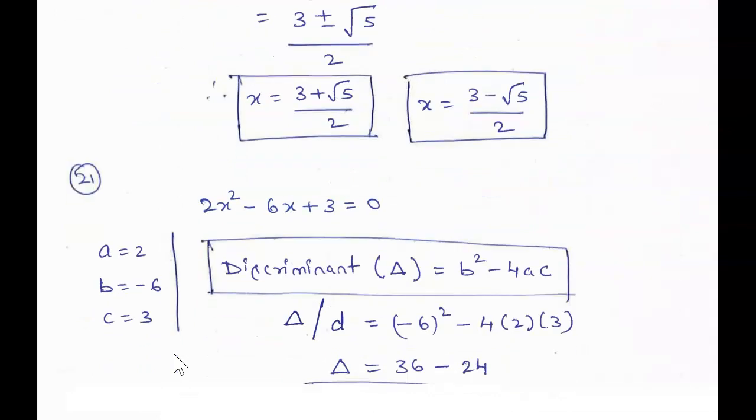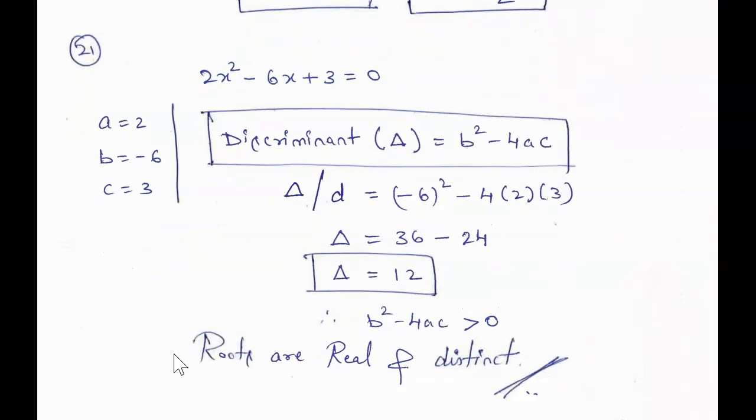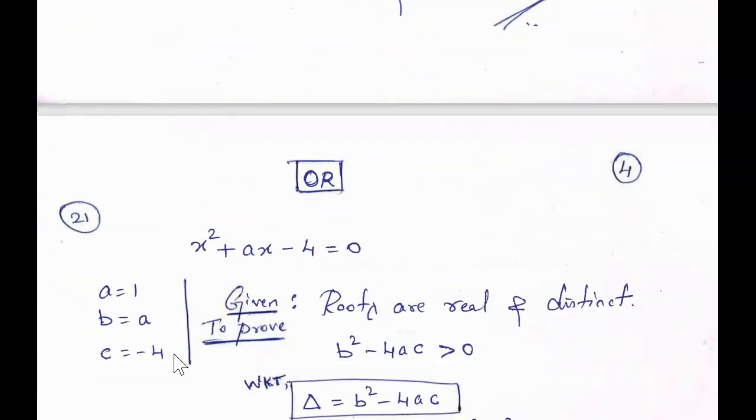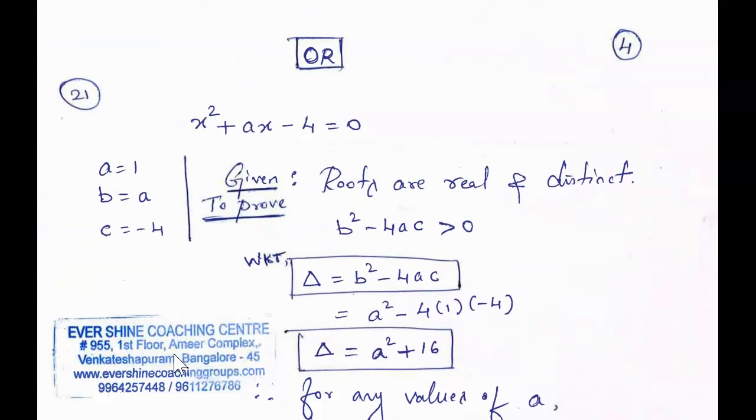And next, this is question number 21. And here there is a choice in question number 21, either you can answer that question or this, but right now you have to practice both the cases. Here they have given to prove roots are real and distinct. It means b square minus 4ac is greater than 0. We have to prove this.